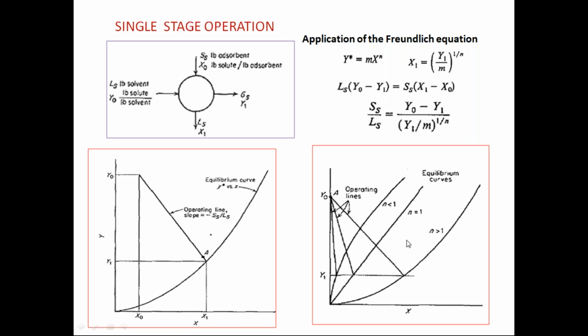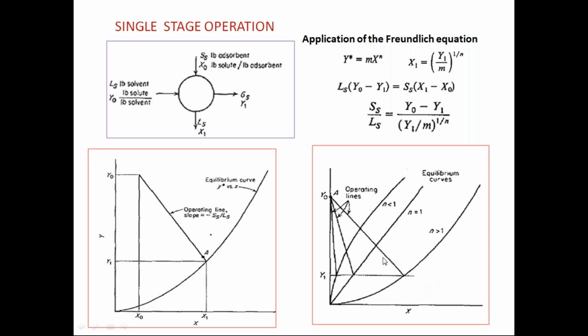Activated carbon is giving this type of isotherm, silica gel is giving a straight line, and alumina is giving like this. When you draw a horizontal line here to reduce y0 to y1 in a single stage, this would be the operating line. If you use silica gel, this would be the operating line. If you use this one, the operating line is like this.